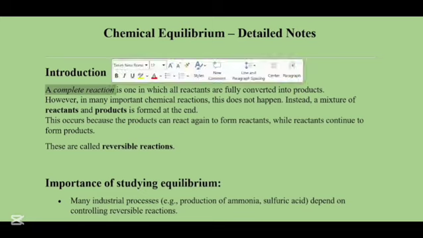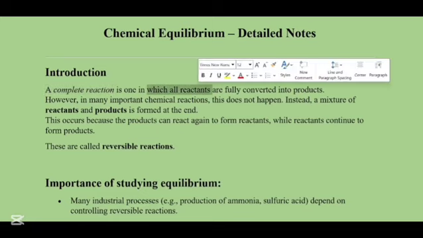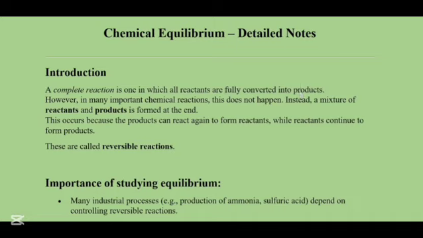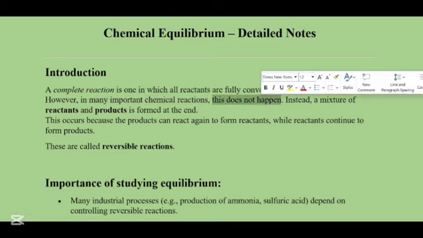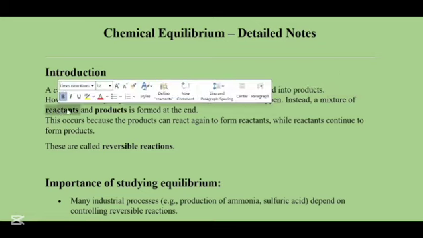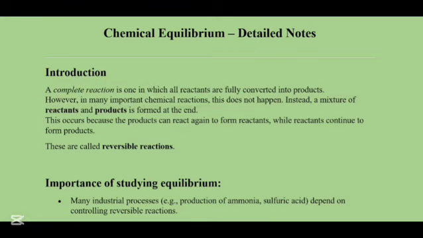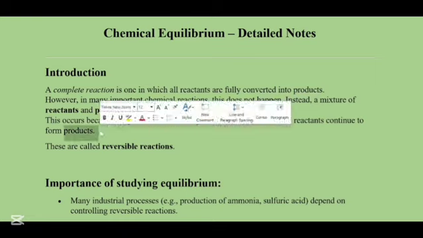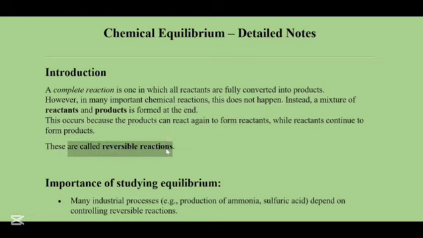A complete reaction is one in which all reactants are fully converted into products. However, in many important chemical reactions, this does not happen. Instead, a mixture of the reactants and the products is formed at the end. This occurs because the products can react again to form the reactants while the reactants continue to form the products. These are called reversible reactions. In easy words, reversible reactions are those reactions in which the reactants can convert to products and then the products can go back to their reactant form.